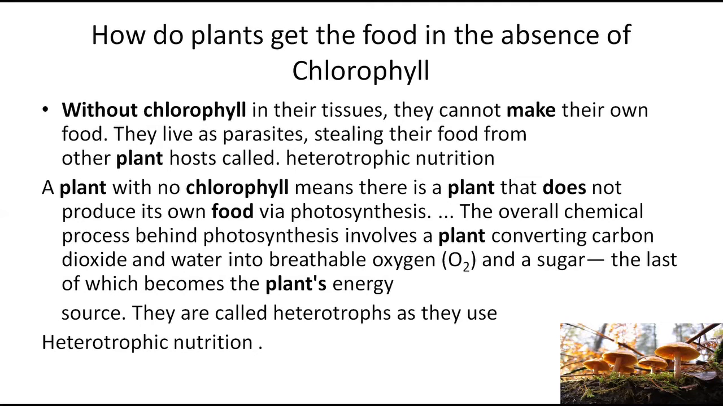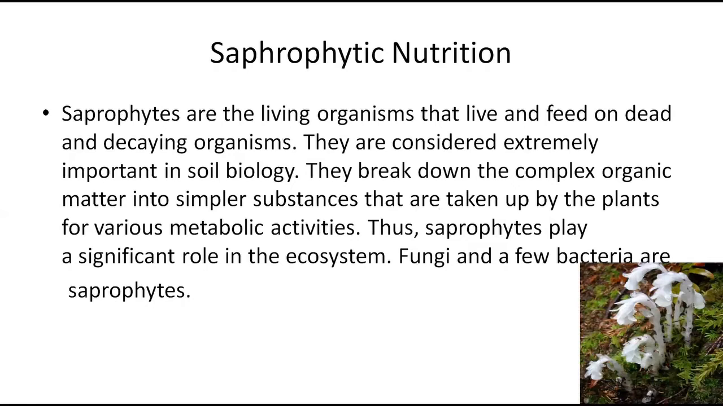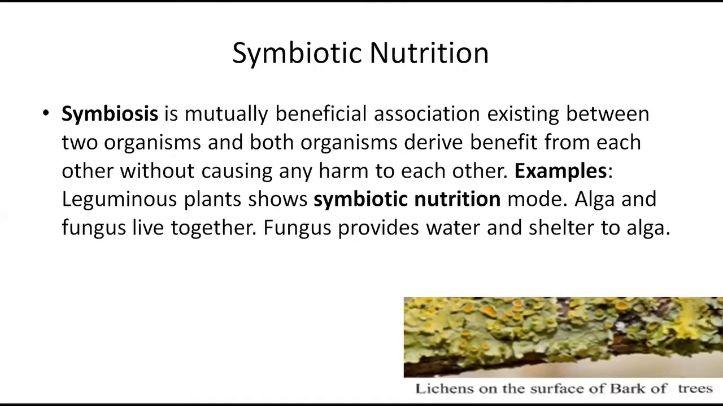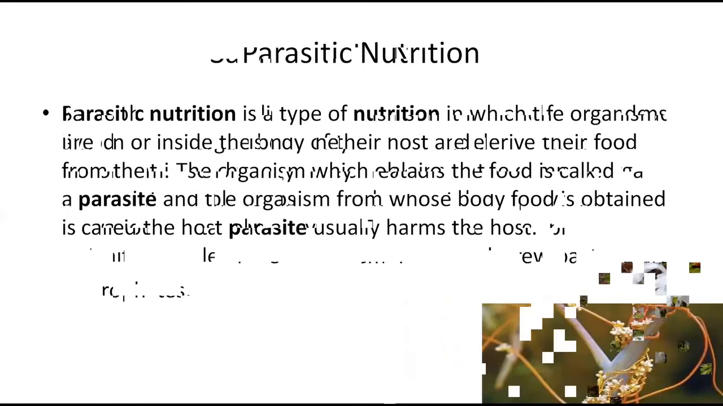Mushrooms are a good example of heterotrophic nutrition because they take away all the nutrients from the soil and they always grow nearby the plants. Now, we'll go on to heterotrophic nutrition. There are four types of heterotrophic nutrition: saprophytic nutrition, insectivorous nutrition, parasitic nutrition, and symbiotic nutrition.